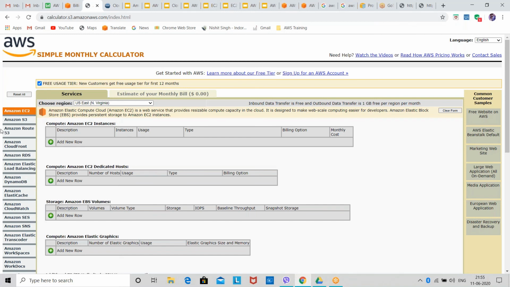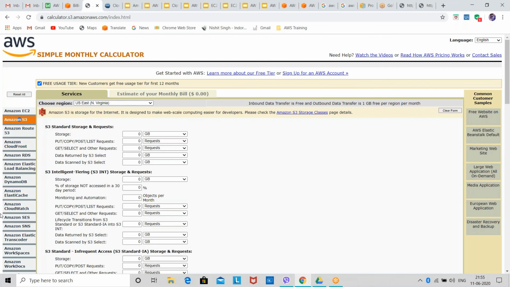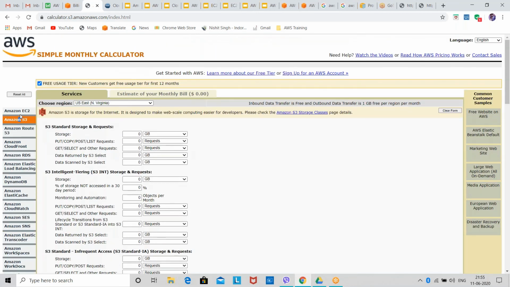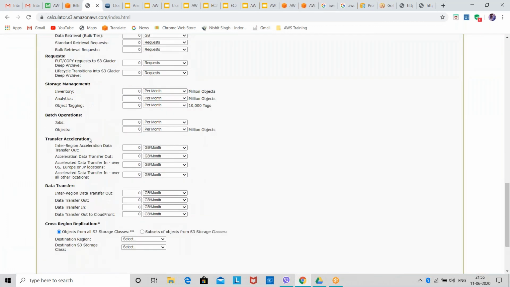So how can you do it? If you want to calculate your estimated cost for S3, you need to select S3. You can see here we have different services, and I have selected S3. Now, which storage class am I using? You can see all the storage classes that are there in S3.